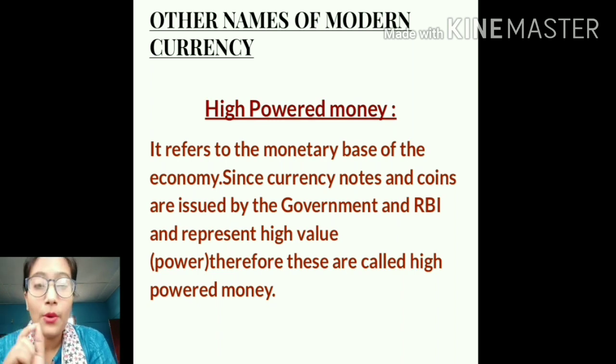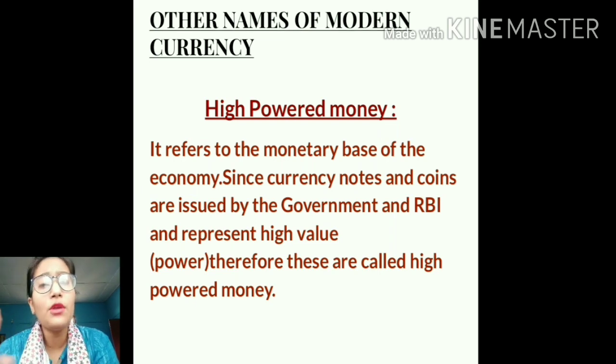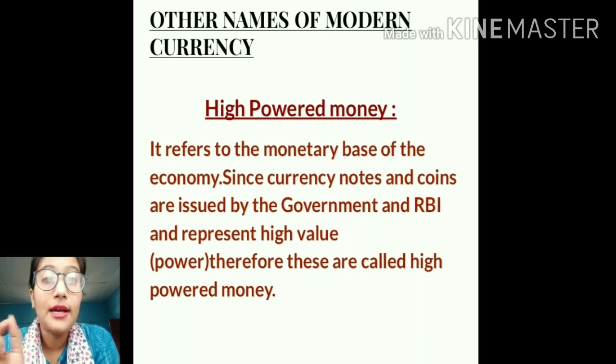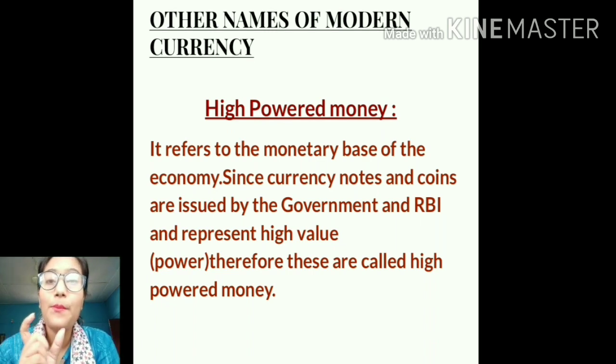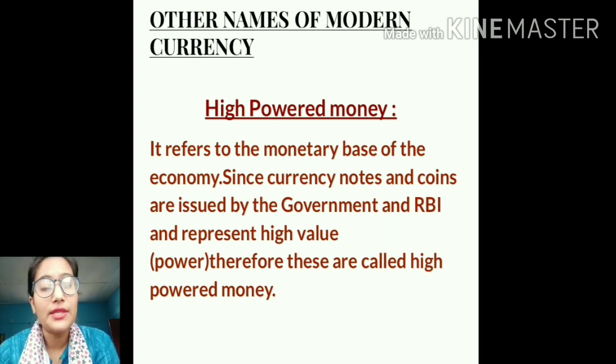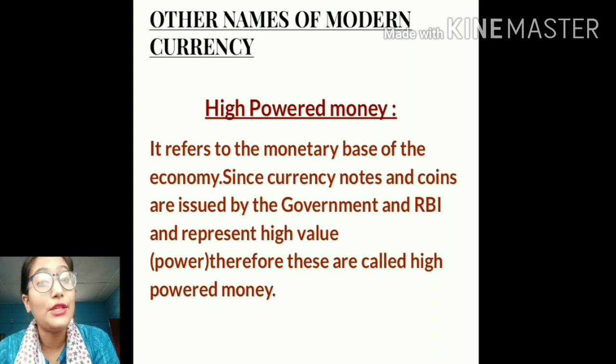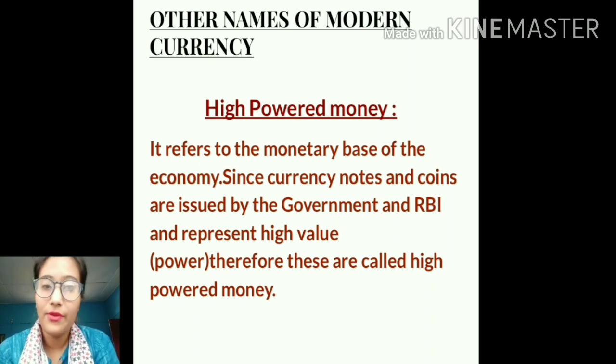And it is called high-powered because it has been issued by the government and the RBI. It is not something which has been issued by the common people. It is issued by the highest administrative authority, that is the government and the RBI. That is why it possesses a very high value or a very high power. It has got a very high value. We can make various kinds of transactions using this money, right? So that is why it is known as high-powered money. It is issued by the government and the RBI, right?